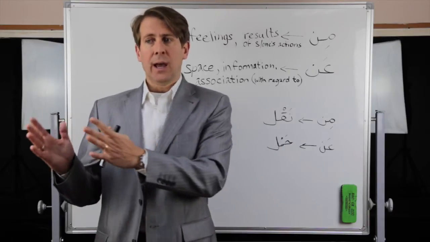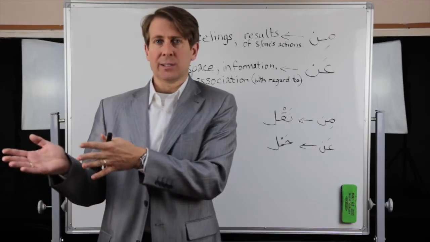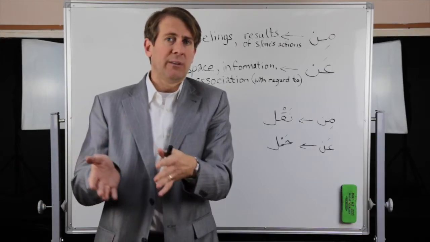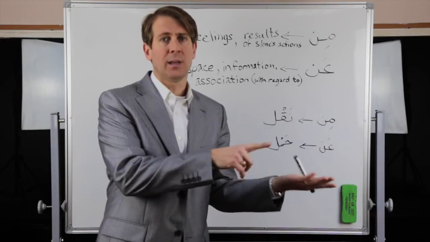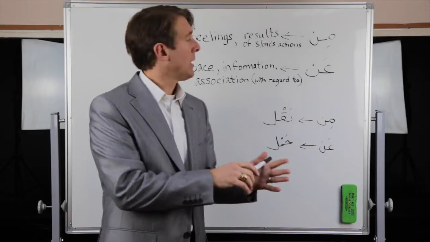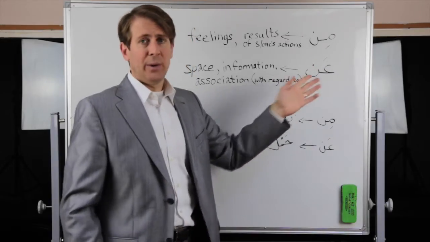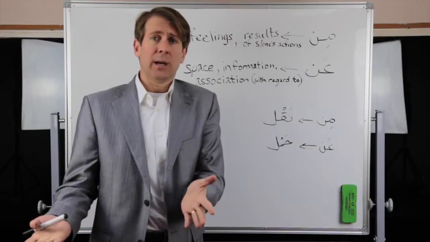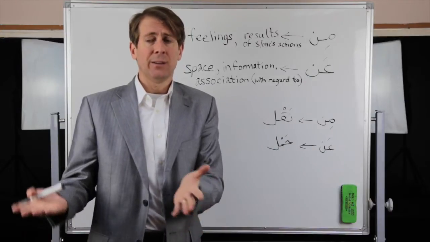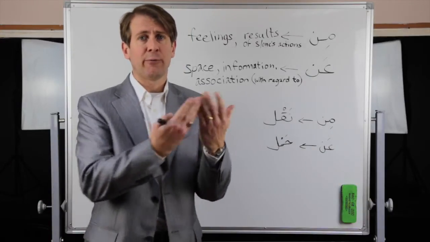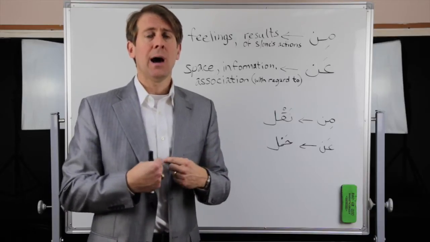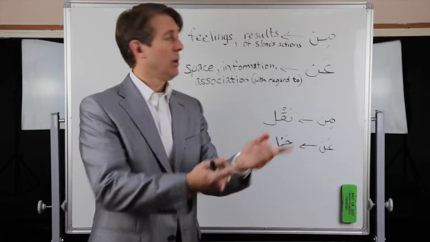Or هالسيارة تختلف عن السيارة الثانية. So, عن. But now in English, how would we say that? We would translate it to be, for example, I differ from him. Okay, I differ from him.